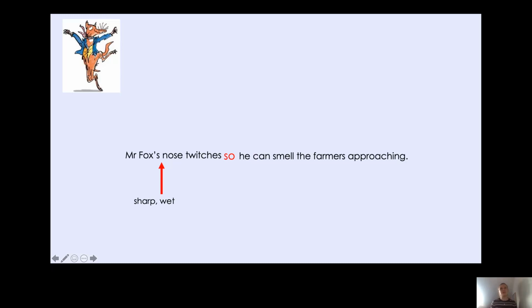Now, how does it twitch? Oh, I know it twitches from side to side. Okay, so that's telling me how it twitches. So already in the first sentence, I've added sharp, wet to describe his nose, and I've described how his nose twitches. So he can smell. Now, I don't like the verb smell. I think I can think of a better one, a verb that really makes you imagine what he does. Oh, I know. Sniff out, okay, because they're smelly, aren't they?